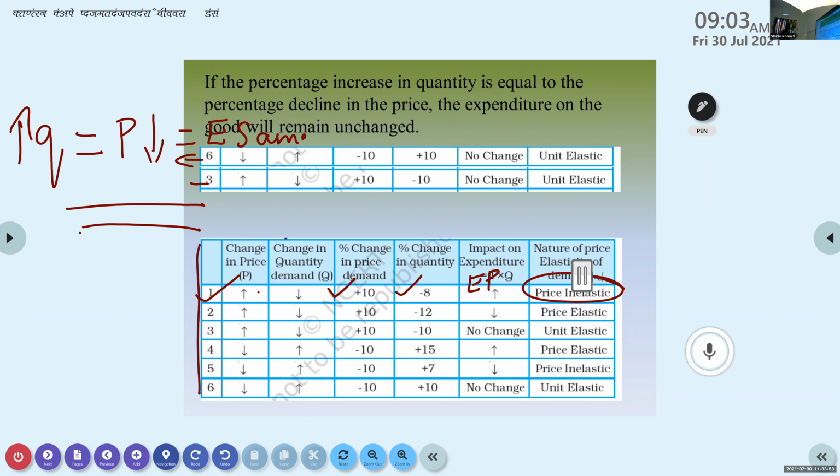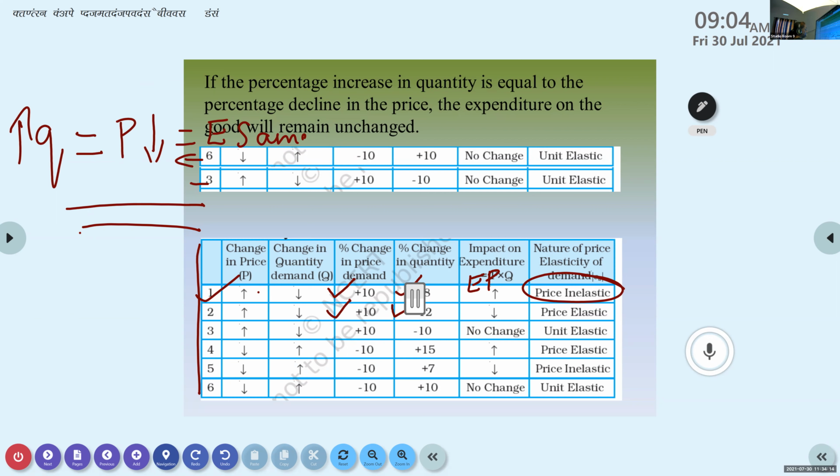Second situation: there is an increase in price, but at the same time quantity demanded also declined a lot. According to the price, the percentage change is less than the decline in the quantity demanded.